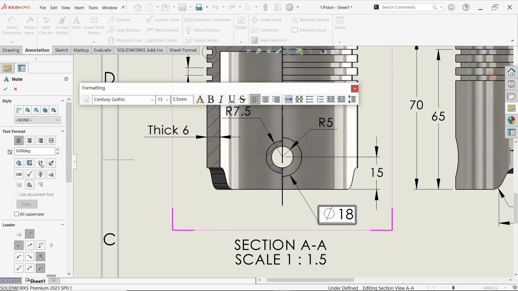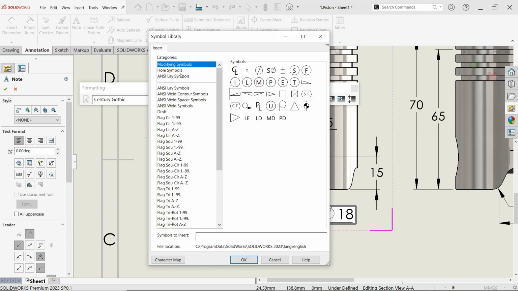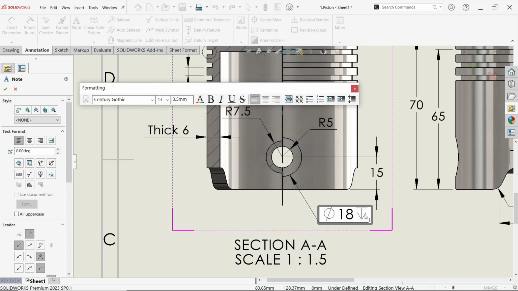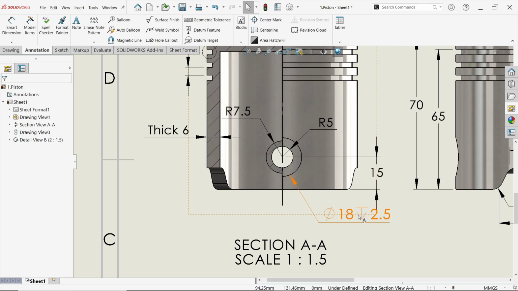Now again go to this add symbol, and we have to add some more. If you don't find it here, go to more, and this one, hole depth, click OK. Now see, it is going to add here. Now depth how much? 2.5. Say OK.